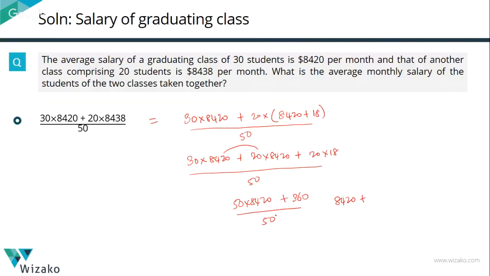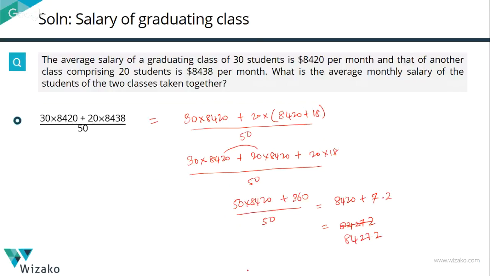The second part of the calculation, which is 360 by 50. 350 by 50 is a 7. The left of the 10. 10 by 50 is a 0.2. So this is equal to 7.2. So the final answer is 8420 plus 7.2, which is 8427.2. Right? I'll write it again. This is 8427.2. So this made the entire calculation a lot simpler.